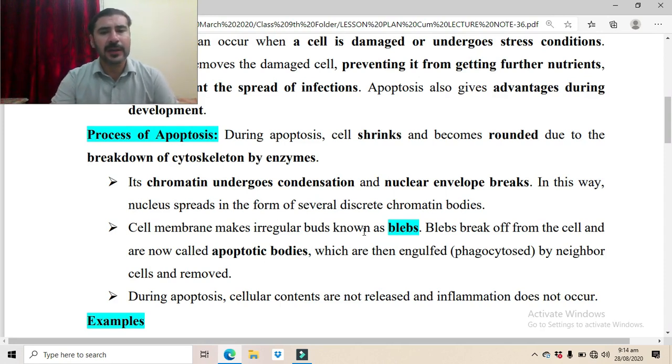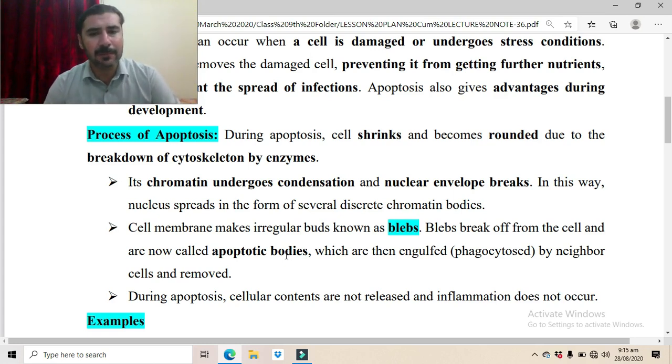The cell membrane makes irregular buds known as blebs. The chromatin bodies are produced, and the various organelles are also broken down. Whenever these organelles and chromatin bodies are formed, they bud out from the cell through the cell membrane. So the cell membrane makes irregular buds known as blebs. Blebs break up from the cell and are now called apoptotic bodies.